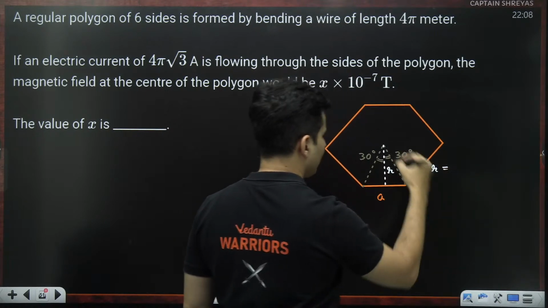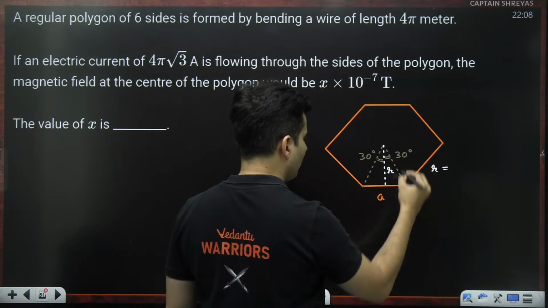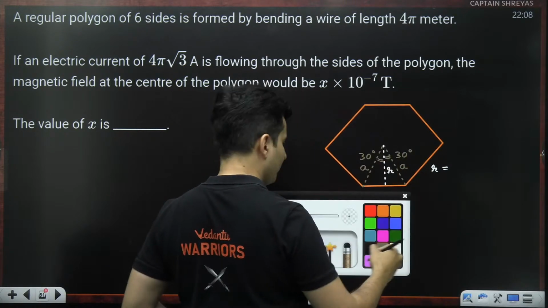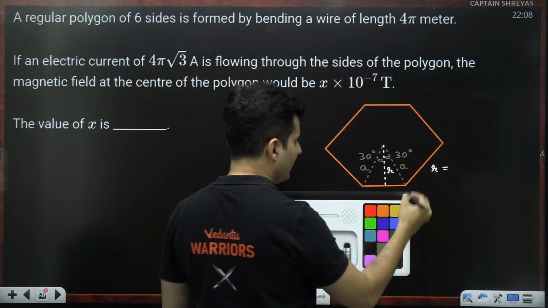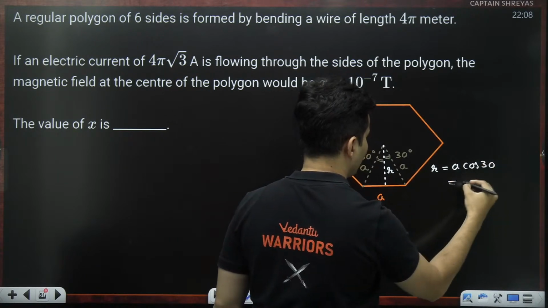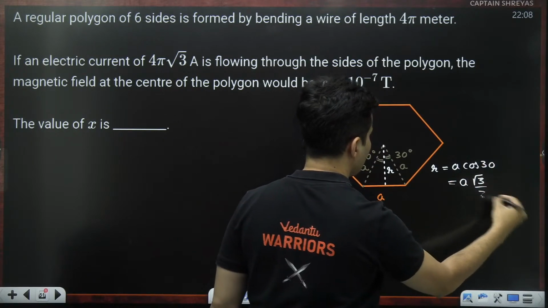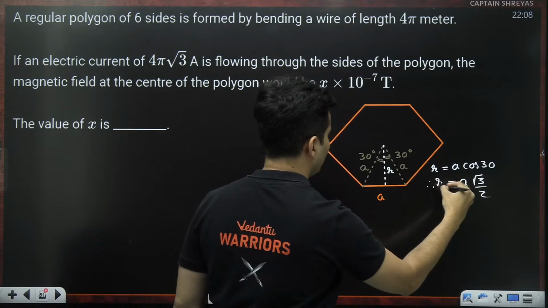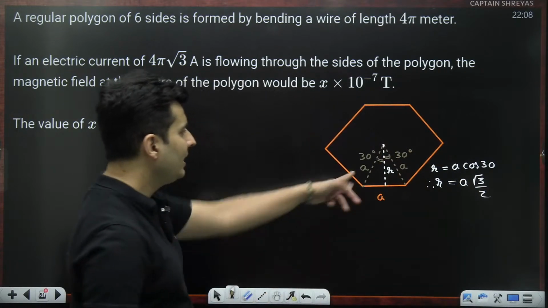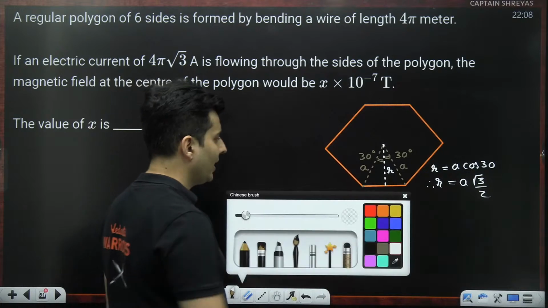this R will be, think about it, if this is A, even this is A, even this is A, equilateral triangle. So this R will be A cos 30, it will be needed for my calculations. So it will be A root 3 by 2. So I found out this distance of the center from the wire. I need these angles for the calculation. I will tell you why in a bit.